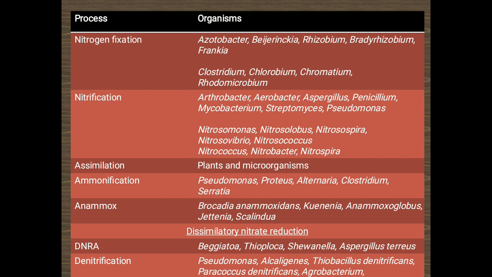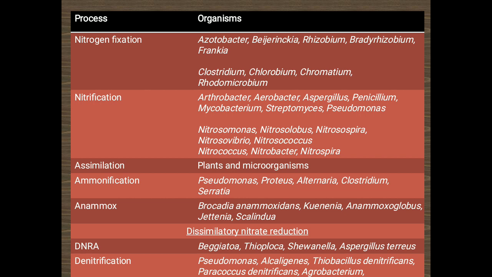Then we have the Anammox process. Anammox is anaerobic ammonia oxidation, wherein there is conversion of ammonia in combination with nitrite to release dinitrogen. This is an anaerobic process that is seen in a few organisms such as Brocadia anammoxidans, Kuenenia, Anammoxoglobus, Jettenia, and Scalindua. Finally, we have dissimilatory nitrate reduction. Under dissimilatory nitrate reduction, we have 2 processes, that is dissimilatory nitrate reduction to ammonium, which is an anaerobic process, and denitrification. Though it is an anaerobic process, it can be also carried out by facultative anaerobes.